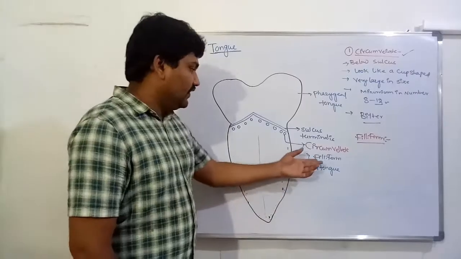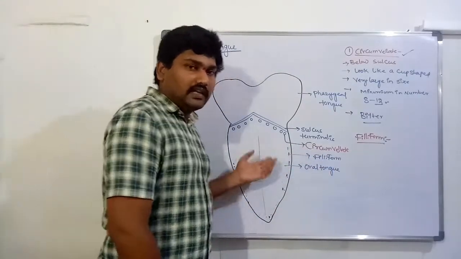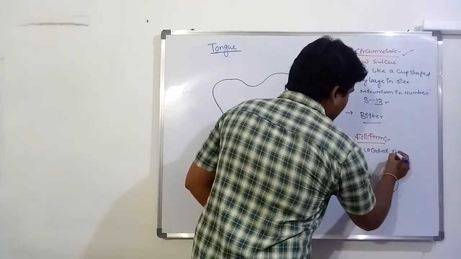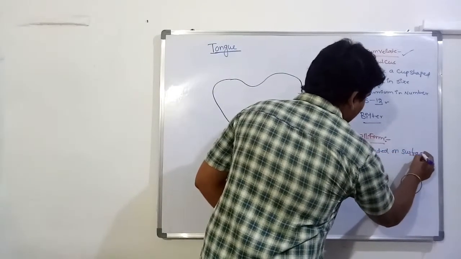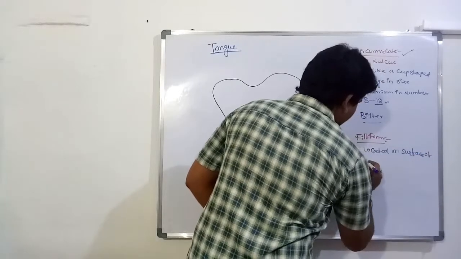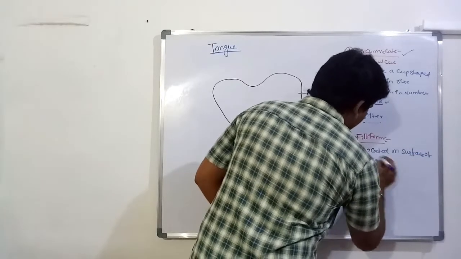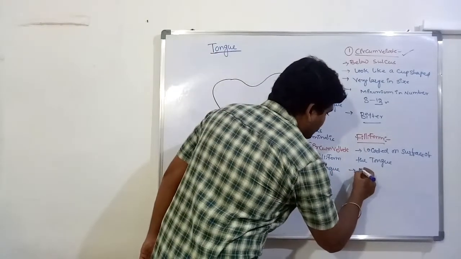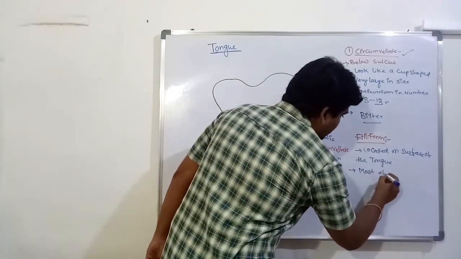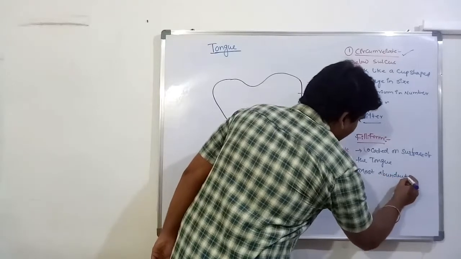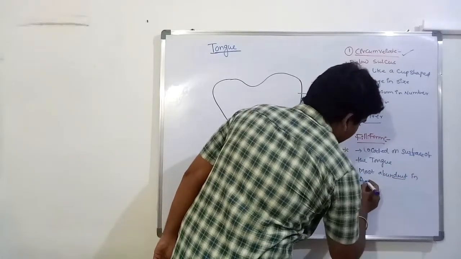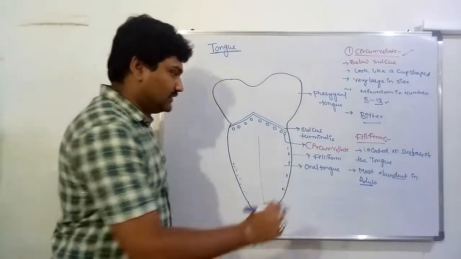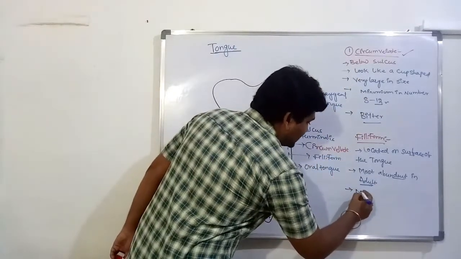The filiforms are located on the surface of the tongue. These are most abundant in adults. These are maximum in number.